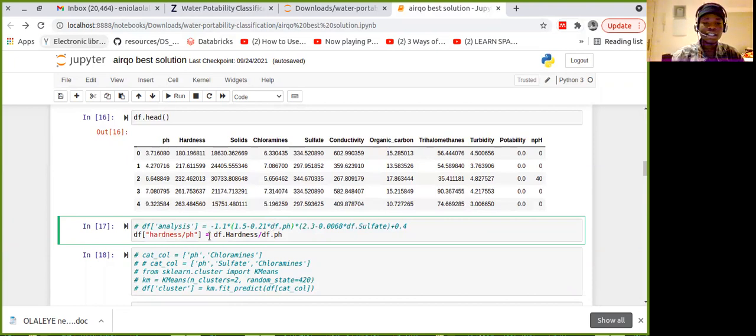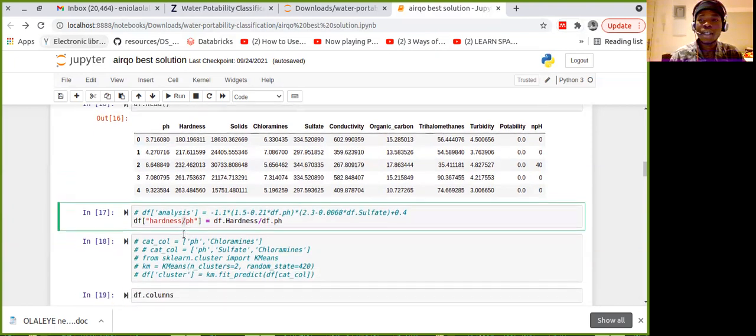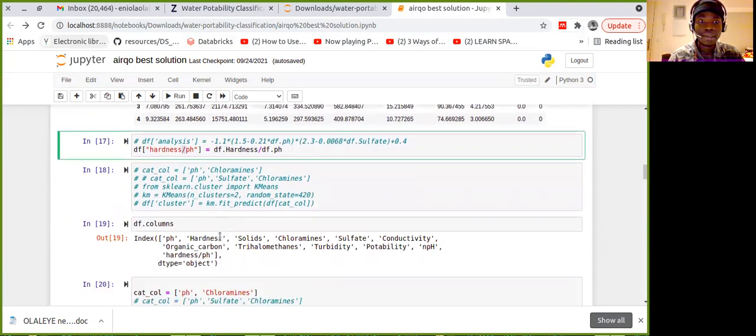Then this is another one. This is just feature interaction. Feature interaction is just joining two features together, adding two together, doing those kinds of things. So what I did here was divide the hardness by the pH to create a new feature, and this actually improved the score. Interesting. Then I had to leave it here. I did not comment it out.